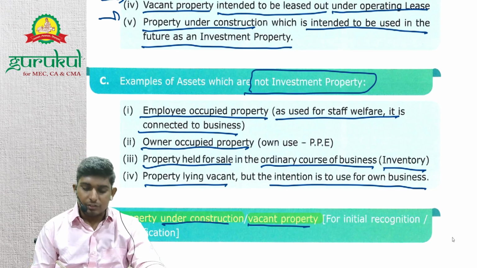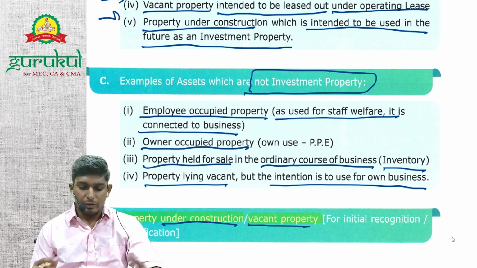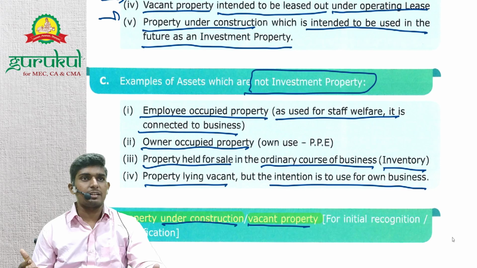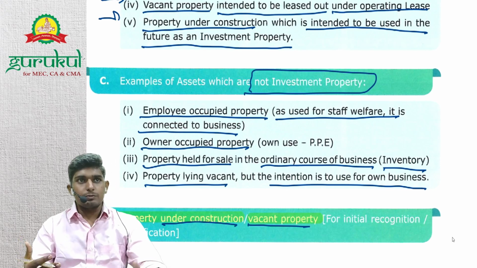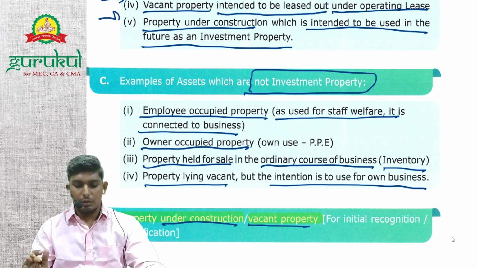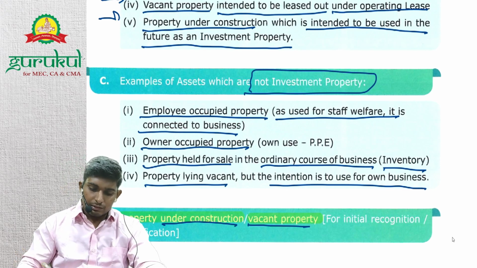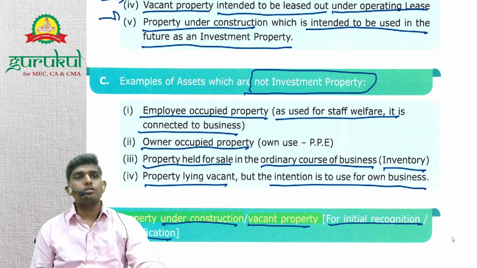Because it's vacant property, actual use has not started. And property under construction, so construct हो रही है, अभी भी actual use has not started. So we can only intend कि future में ऐसा करेंगे. So based on your intended use, the property will be recognized today as either PP or investment property. So what do you think? For initial recognition, will property be recorded at cost or fair value?